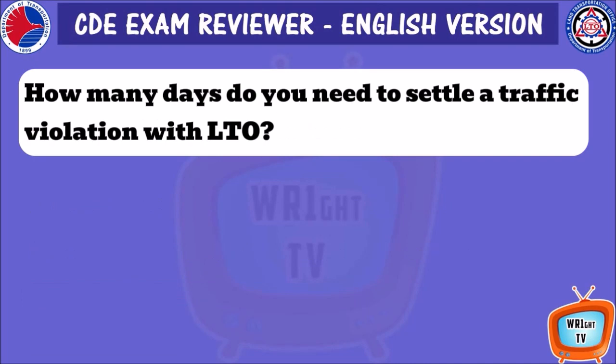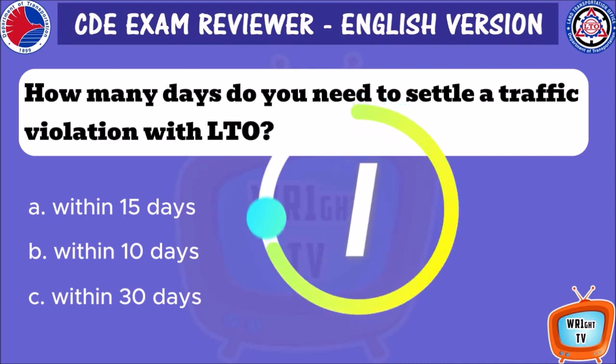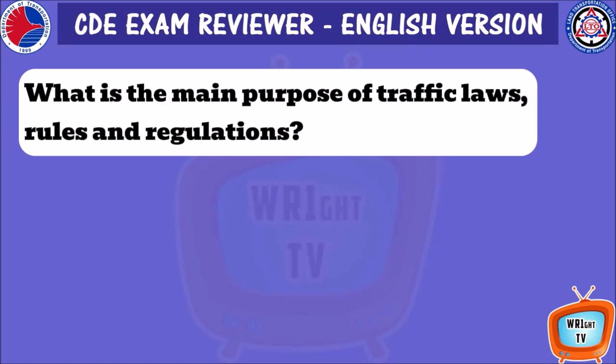How many days do you need to settle a traffic violation with LTO? A. Within 15 days. B. Within 10 days. C. Within 30 days. The answer is A. Within 15 days.